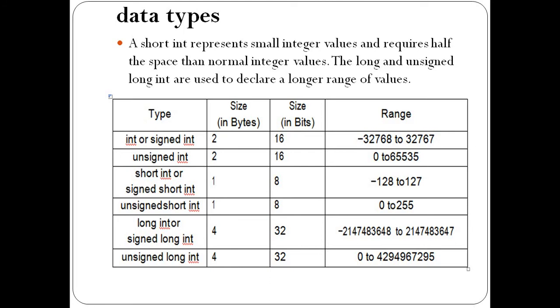For the basic integer data type, we need to use the reserved keyword int, and it requires 2 bytes, that is 16 bits, and the range of integer is -32768 to 32767. So this is the basic type of integer.